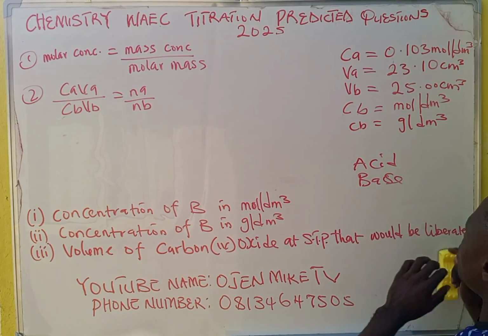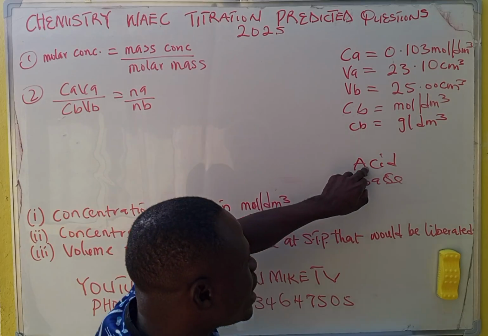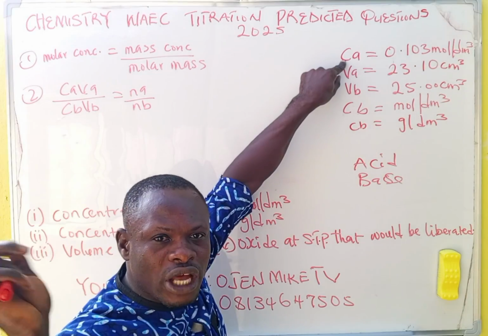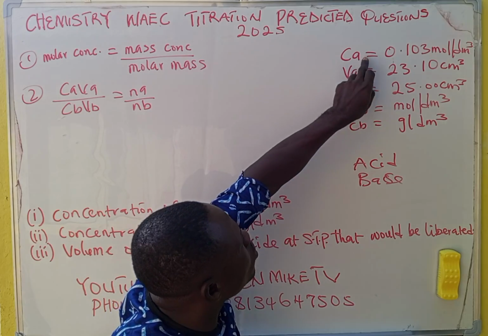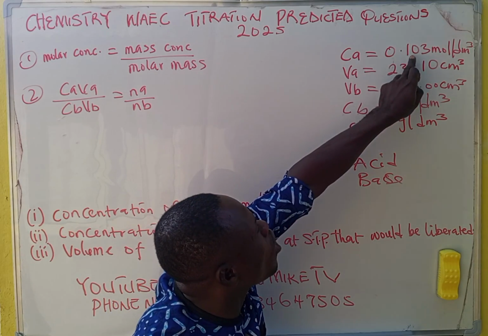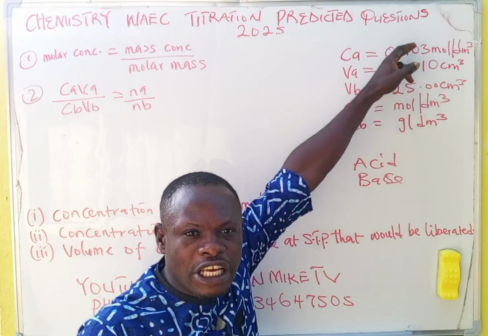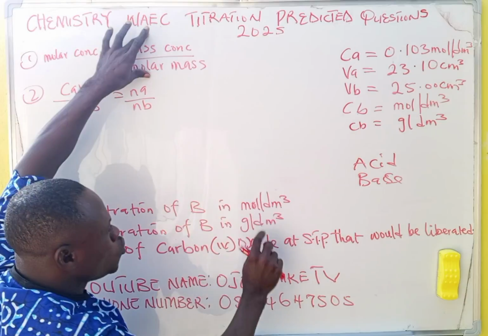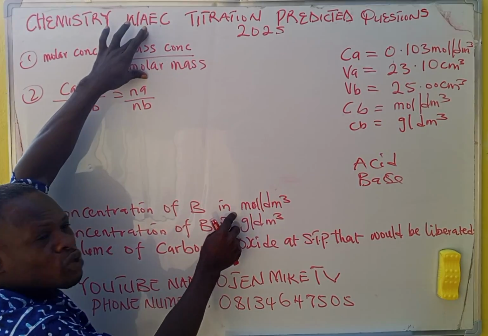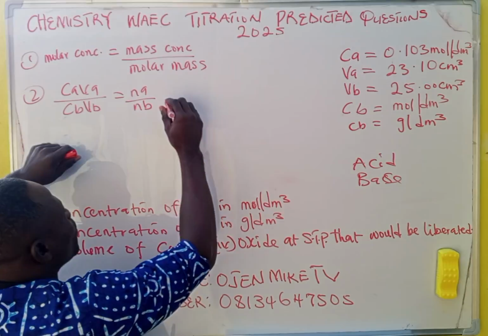Now this one, look at the concentration of acid given in the question. Go back to that question. It's given in moles per dm cubed, 0.10 moles per dm cubed. It's already given in the question, so we don't need to use this formula. We need to use this formula for this question. Do you understand?